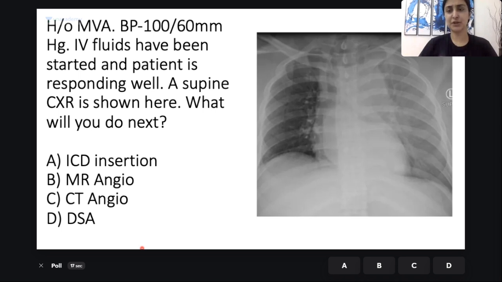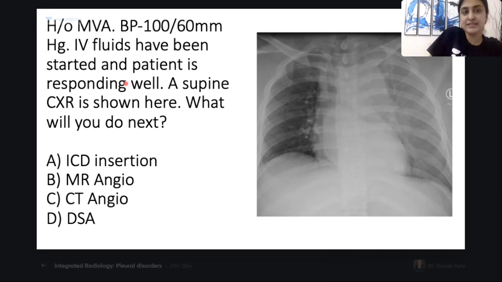Okay, so I see a lot of confusion. Only Shrigiri, Pankaj, Shashank, Prateep, Vikas have given the correct answers. And so has Diti Dikshit. All right, okay, guys. So remember, what is the most important clue that I have given? History of MVA means motor vehicle accident. Hypotensive hai patient, but he's a responder.